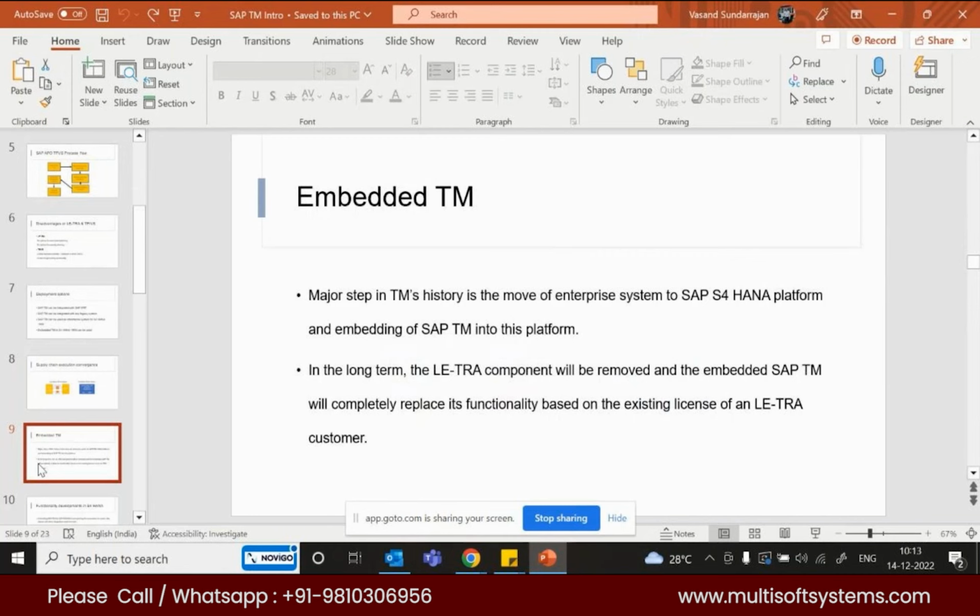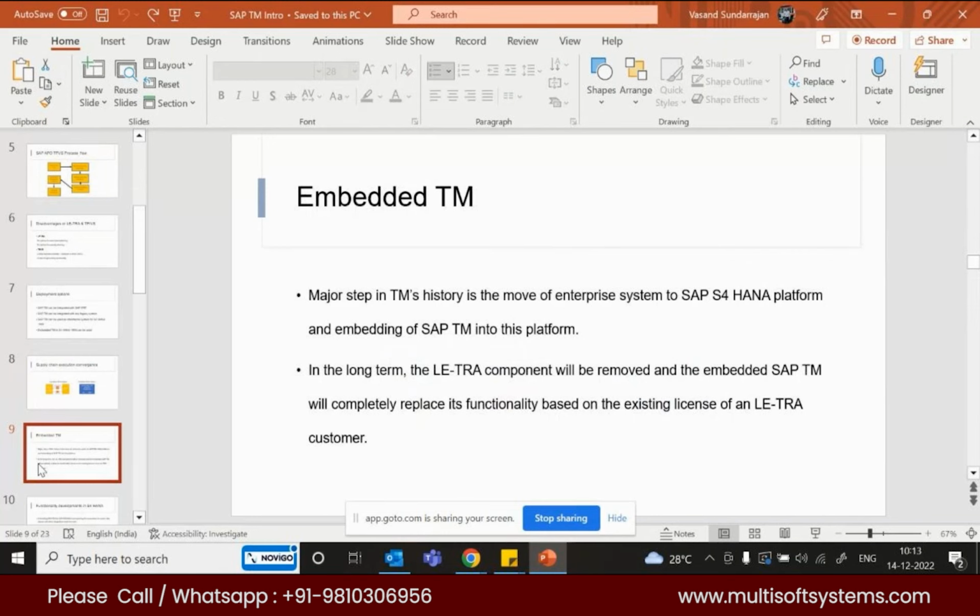ECC itself. Business partners only can be pushed on to TM to be utilized, because in TM there is no vendor or customer. It is only business partners, BPs. Now this is something which can be eliminated.